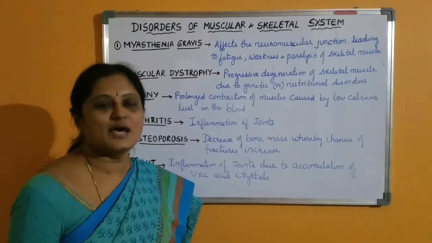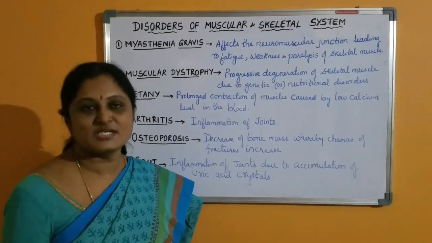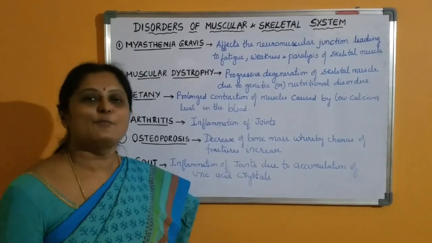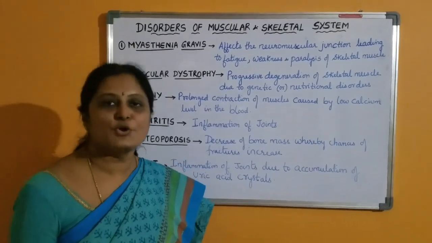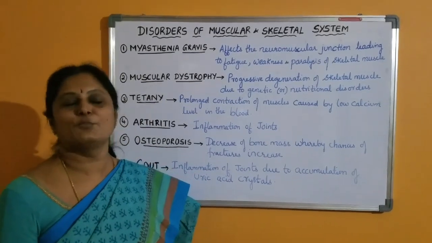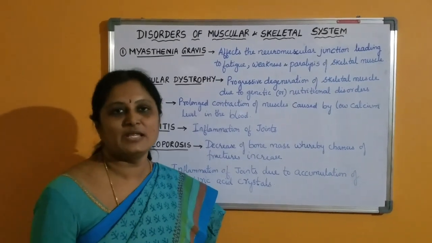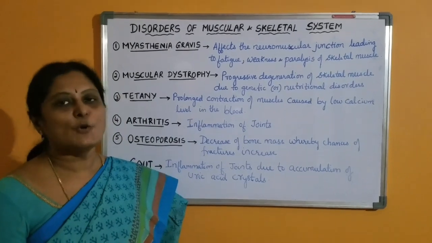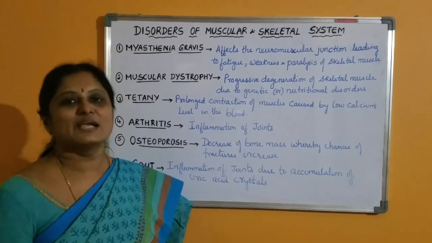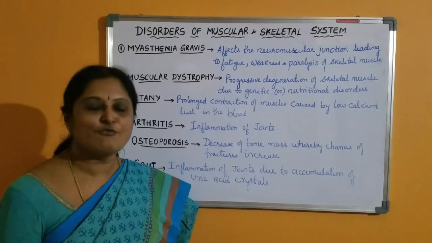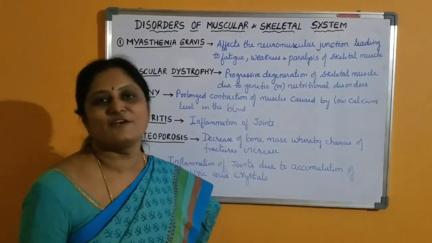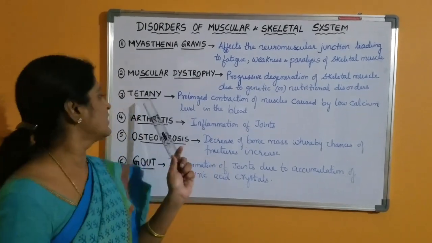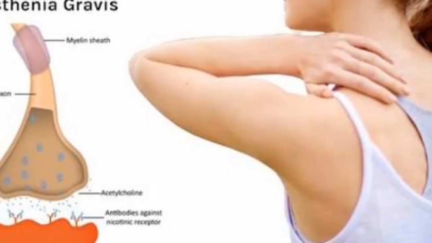The two reasons are vitamin D deficiency and hypoparathyroidism. The parathyroid is an endocrine gland which produces the hormone called parathormone, which maintains the calcium level in the blood. So when there is low production of parathormone, the calcium level in the blood falls, and as a result the muscles will be in a contracted state for a longer period of time, which we call tetany.